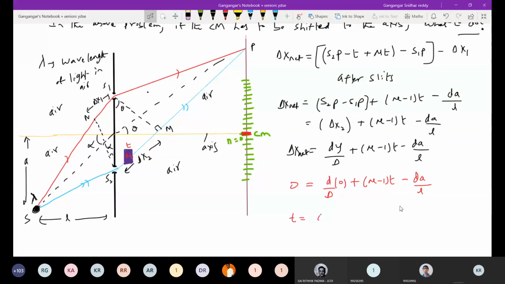So what is the thickness of the slab? D by dAl by 1 mu minus 1. This should be the thickness of slab. L it is.